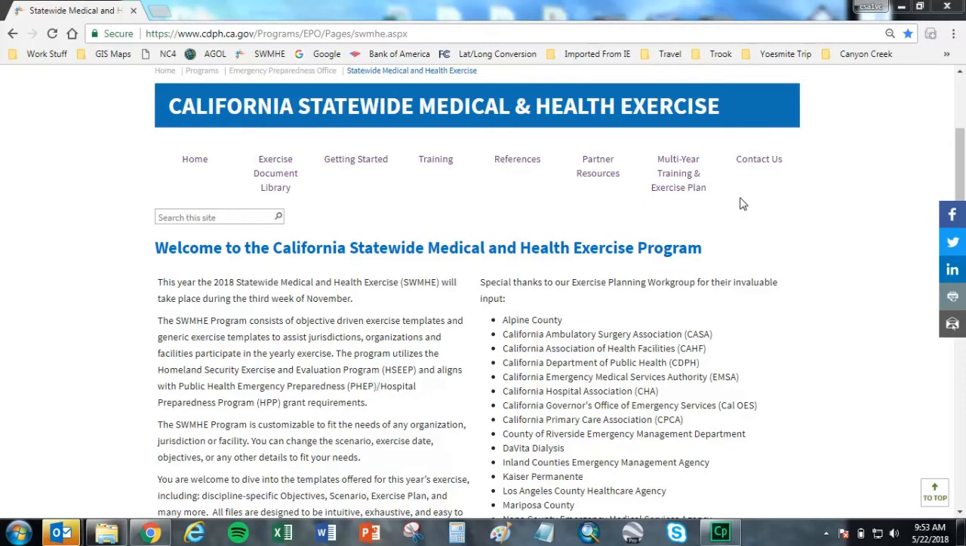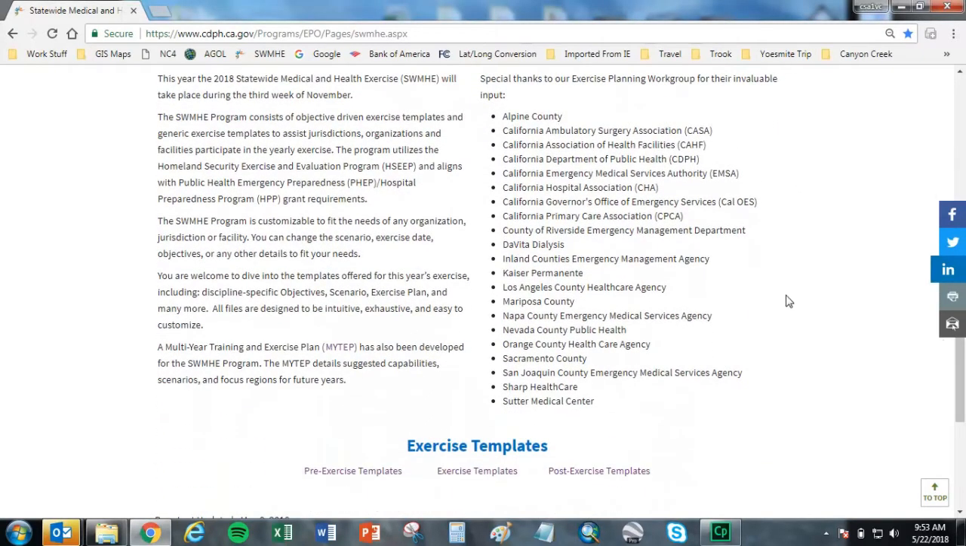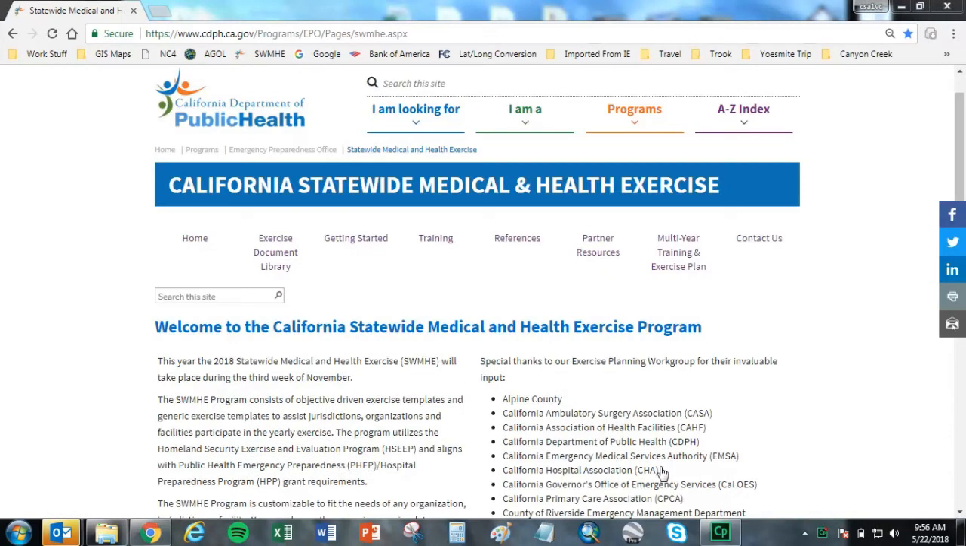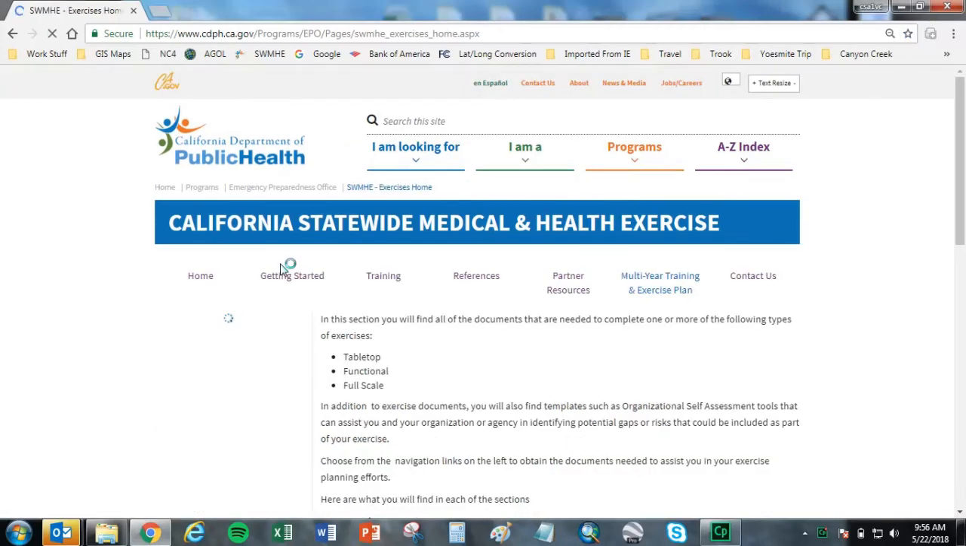Also, along the bottom of the page in the new statewide medical and health exercise website are links to the pre-exercise, exercise, and post-exercise templates. Now we're going to review the content of each of the links, starting with the Exercise Document Library.